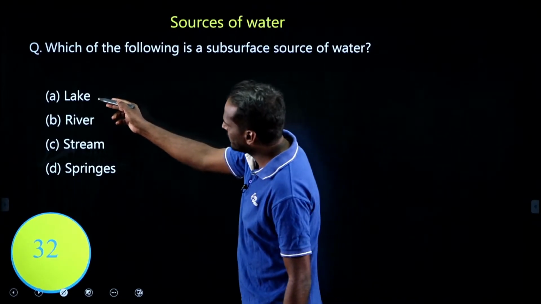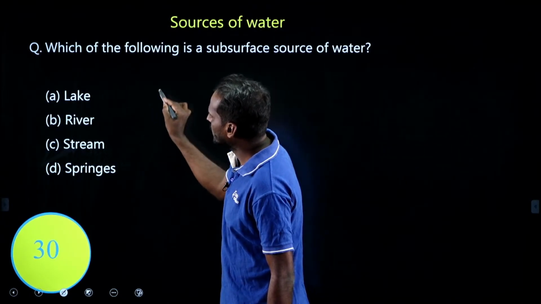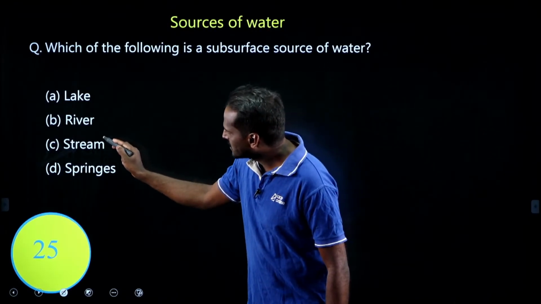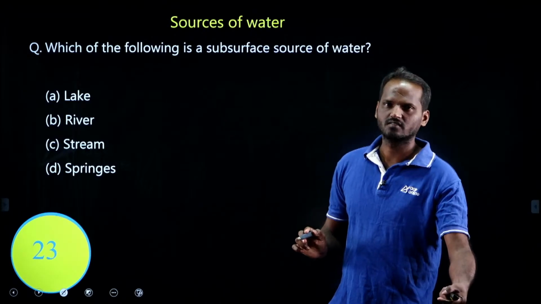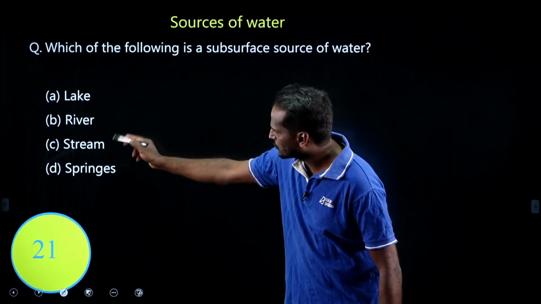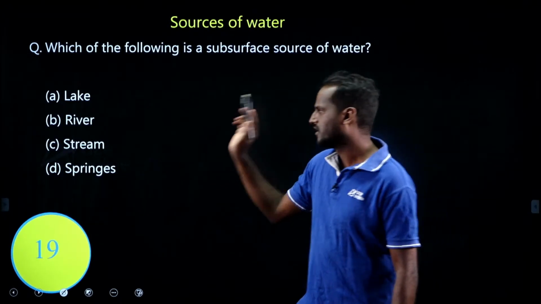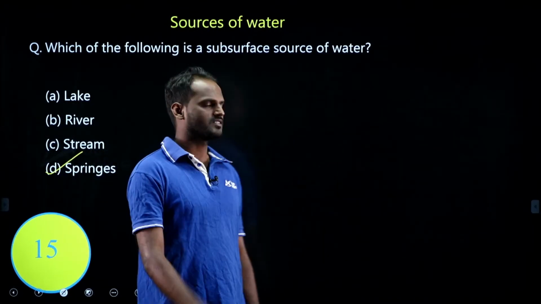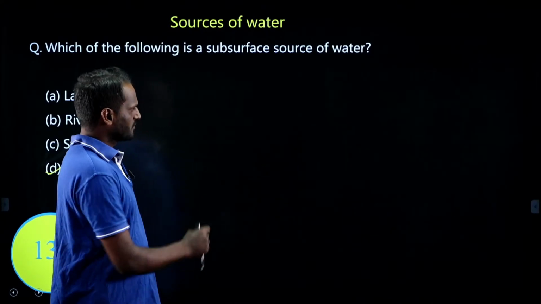Lake is a still water body, the water body which is at rest condition. But the river and a stream are running water bodies, right? These are all surface water sources. Which is the subsurface source here? Spring, right? You can easily select. See, generally spring means, let me explain this.